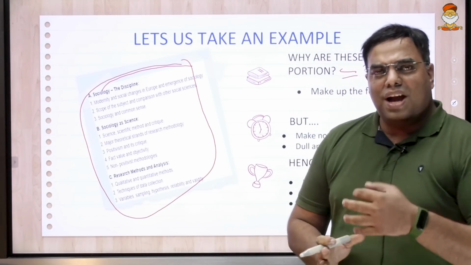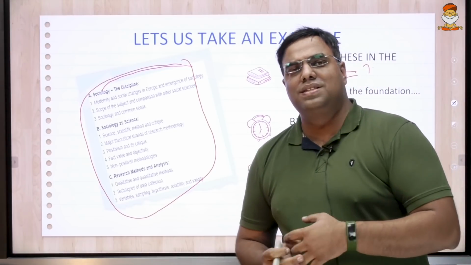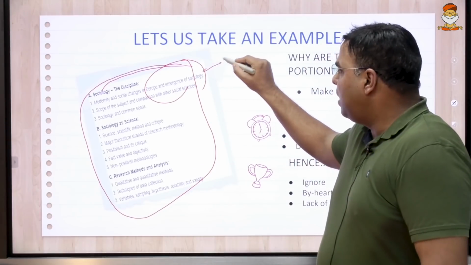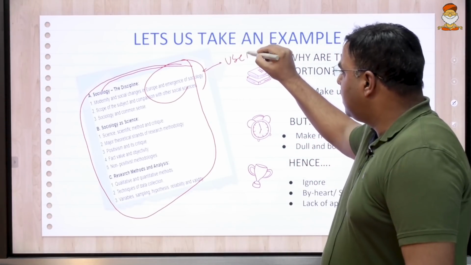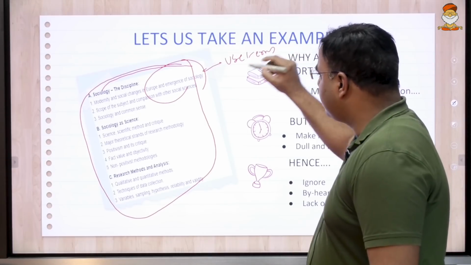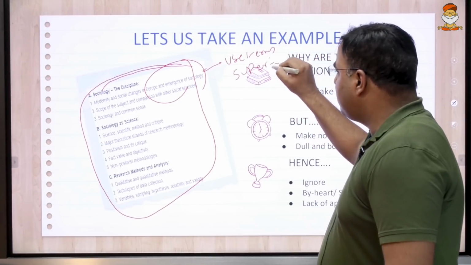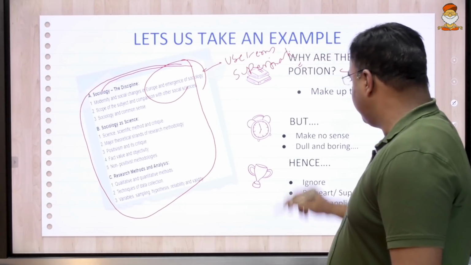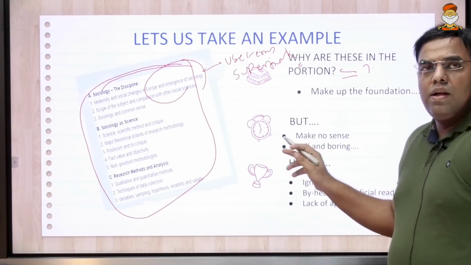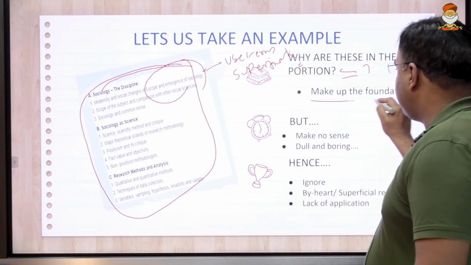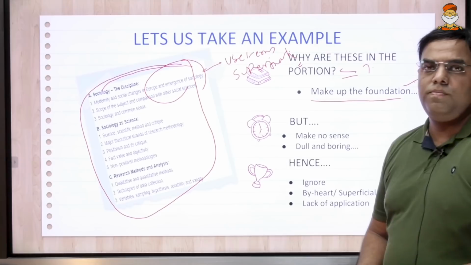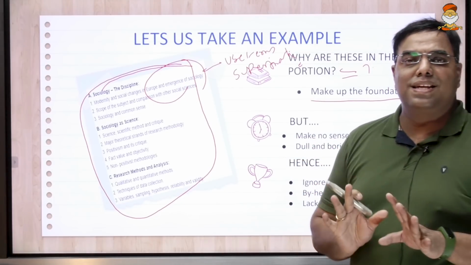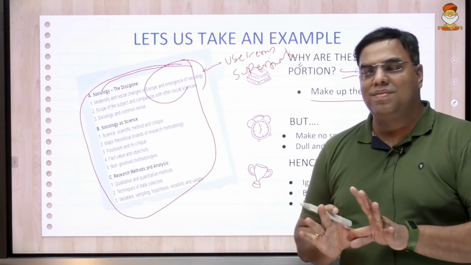People take out a book, start reading religion, start reading politics, not paying adequate attention to this. Right? They only use the terms superficially. This is one of the biggest problems that all of you face. Right? These chapters make up the foundation of the course. If you don't know these 3 chapters, the rest doesn't make any sense and there is no use in reading.